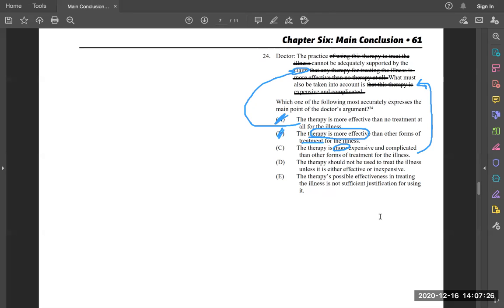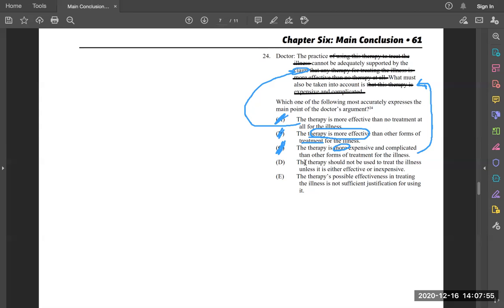We just know that it's the reason why the practice cannot be adequately supported by the claim. That's what's missing from our reasoning. That's what the doctor is saying. So we can eliminate C, because even if it is accurate, it's doing the supporting. It's not being supported. We also know that there's just no evidence for more expensive and more complicated in this stimulus.